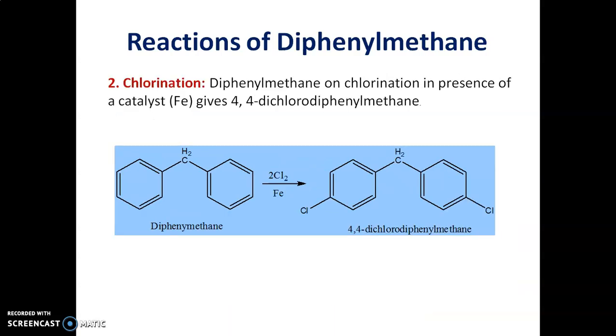The second reaction is chlorination reaction. Diphenylmethane on chlorination in presence of Fe as a catalyst gives 4,4-dichloro-diphenylmethane. That means again the chlorine group is substituted at fourth position of the phenyl ring.